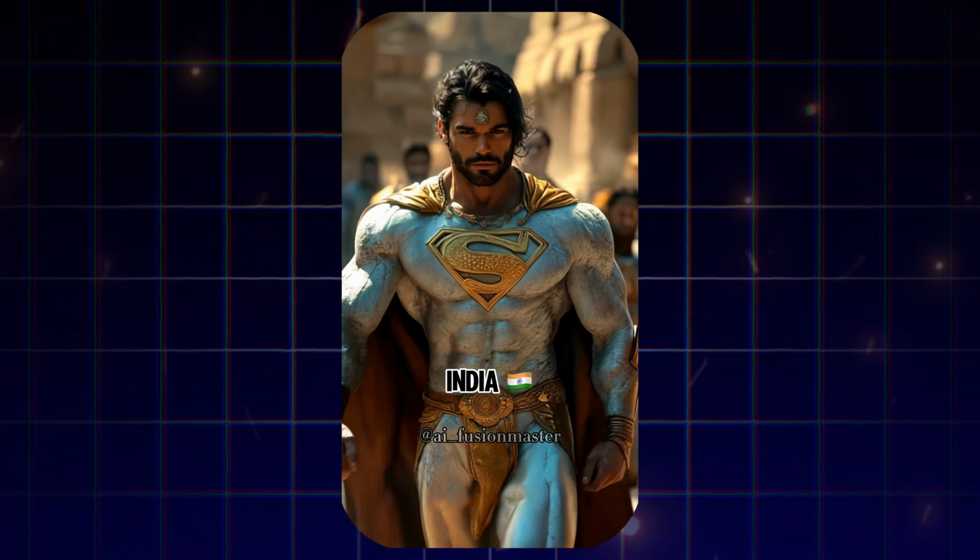Head back to ChatGPT, grab the prompt you created earlier, and paste it into the input box here. Click Generate, and in just seconds, you'll have your images ready. Now, go back to ChatGPT, grab the next country's prompt, paste it, and hit Generate again. Repeat this process for all 10 countries, and you'll have your full set of images.